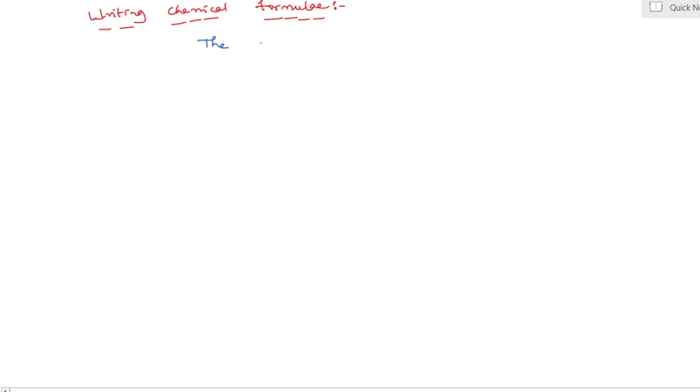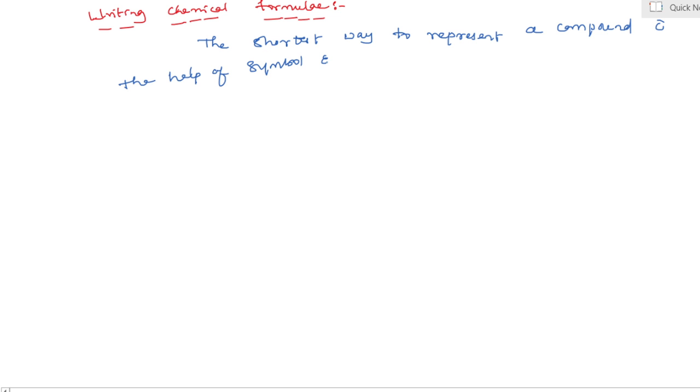First of all, the definition: chemical formula is the shortest way to represent a compound with the help of symbol and valency of element.